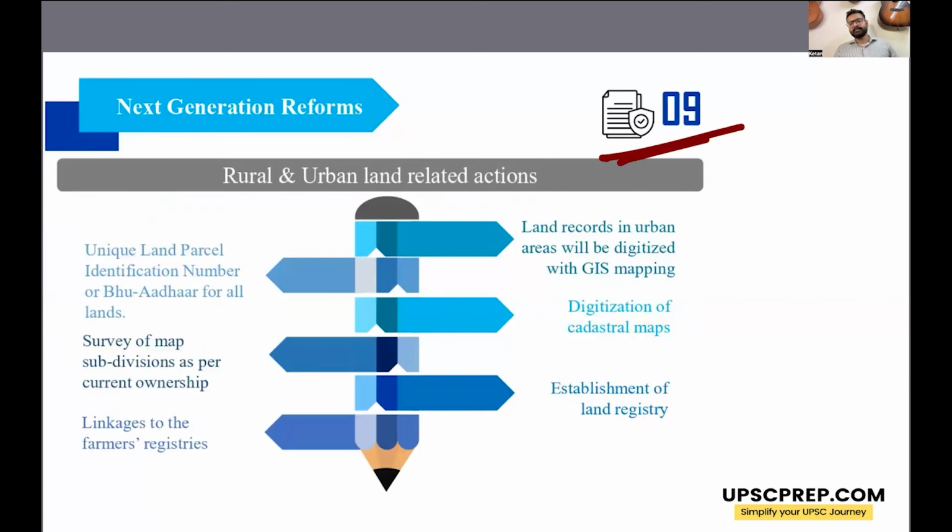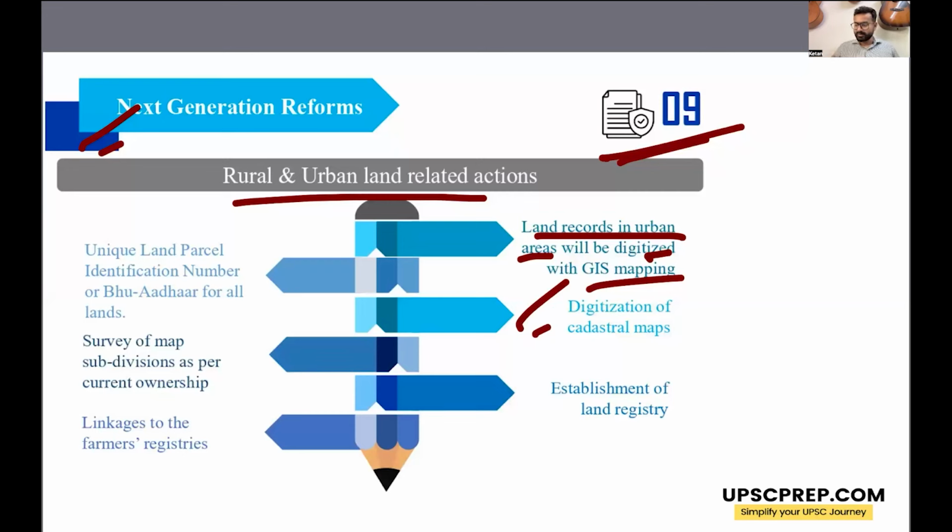And the ninth and the final priority of Indian government is next generation reforms. So next generation reforms, what are the various things that entails in the next generation reforms? Land records in urban areas will be digitized using GIS mapping. There will be digitization of cadastral maps. All the land related maps will be digitized. So there is no lesser amount of court cases with respect to all these land conflicts, right? There will be establishment of land registry.